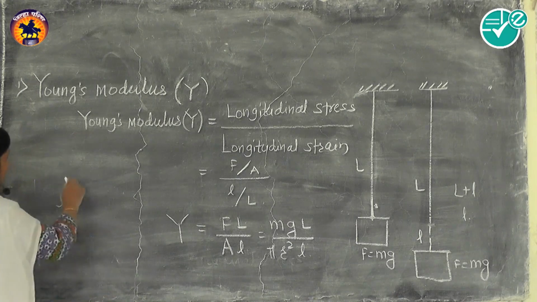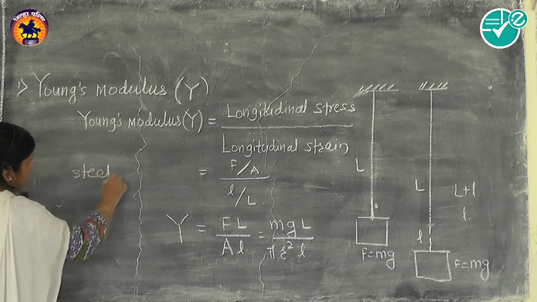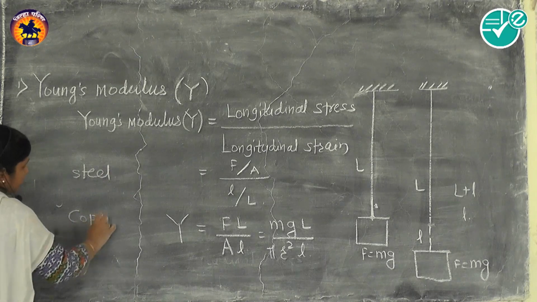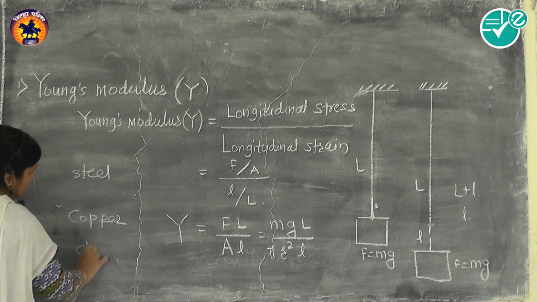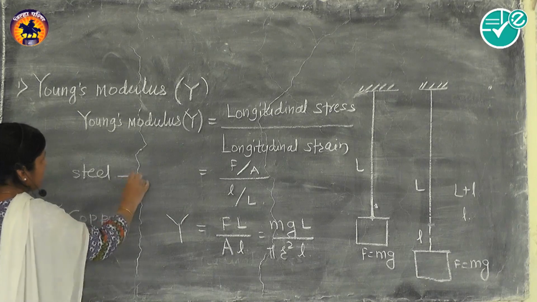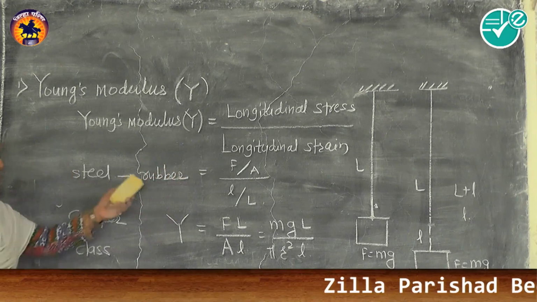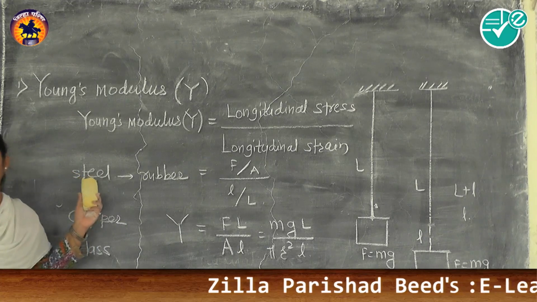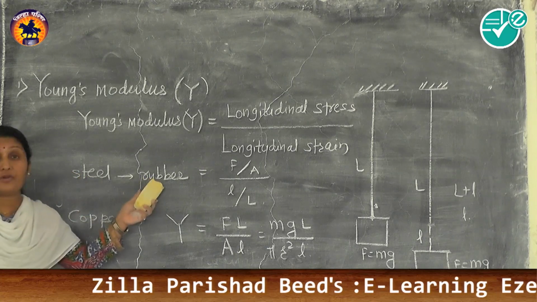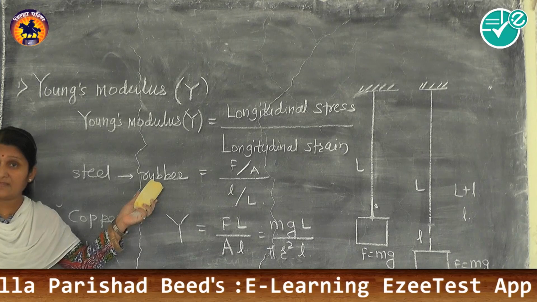Now if we take different materials like steel, copper or glass, or we compare steel and rubber, Young's modulus of steel is more and Young's modulus of rubber is less.